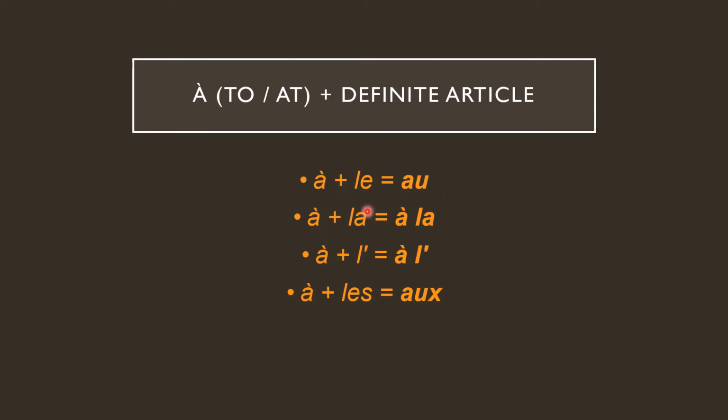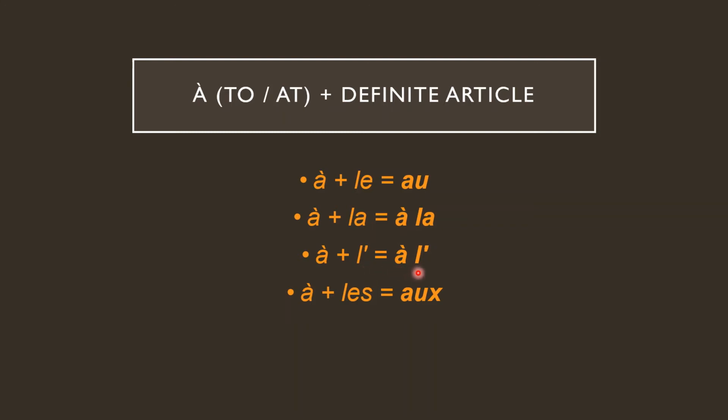Then whenever you have à coming in contact with la, that's fine, it's allowed. You keep it as à la, to the. Then when you have à coming in contact with l apostrophe, that's also allowed, so you can keep it as it is. It'll be à l apostrophe only. And the last case, when you have à coming in contact with les, the plural definite article, it is not allowed. So you cannot have à les in the sentence. It has to become aux. So à plus le is not allowed, it has to become au, and à plus les is not allowed, it has to become aux with an x. À plus la becomes à la, normal, à plus l apostrophe becomes à l apostrophe, normal.